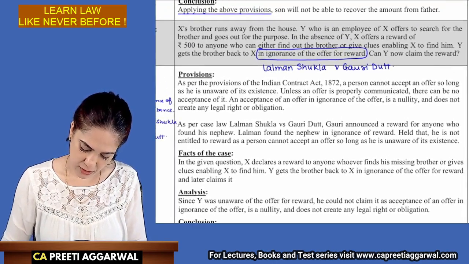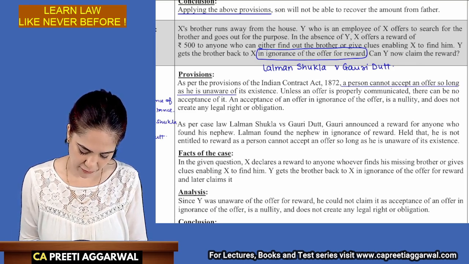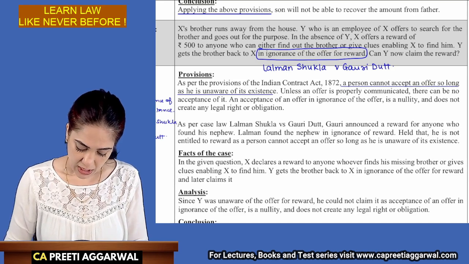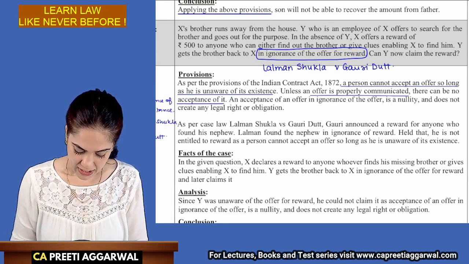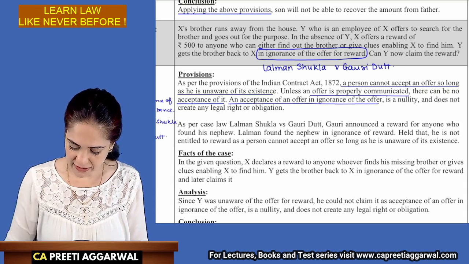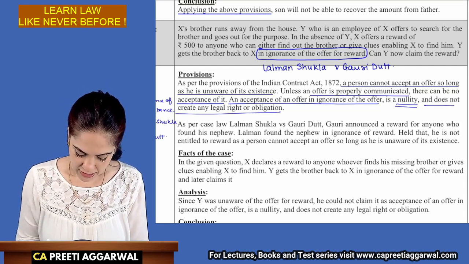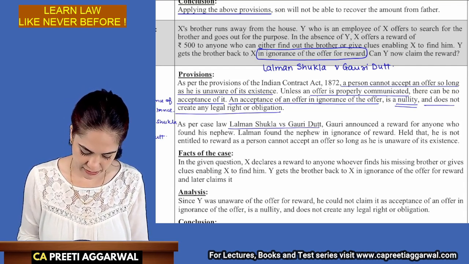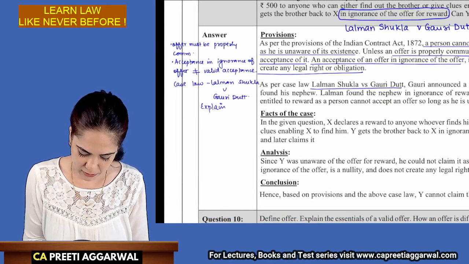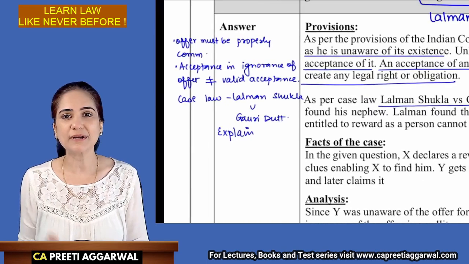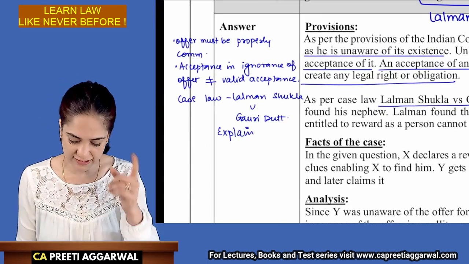A person cannot accept the offer so long as he is unaware of its existence. Unless the offer is properly communicated, there can be no acceptance. Acceptance in ignorance of the offer is a nullity. It does not create any legal right or obligation. Case law Lalman Shukla versus Gauridat, you need to explain because the question is based directly on the case law. I may have not written the provisions as it is, but I have covered all the provisions. Let's check.